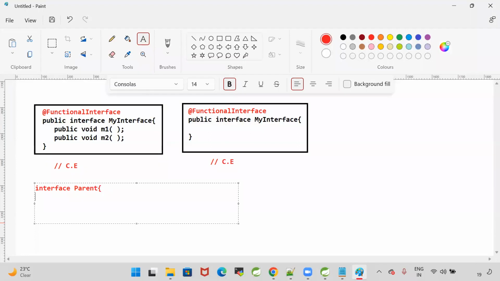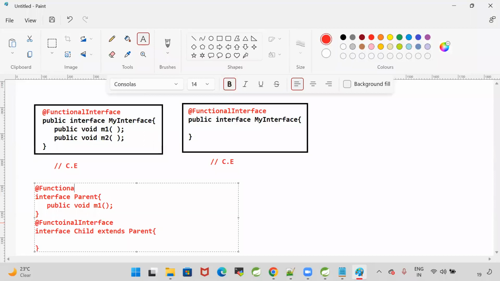Interface parent, public void m1. And here I'm taking interface child. Child extends parent. For both, I'm writing the @FunctionalInterface annotation. For parent, I'm giving functional interface. For child also, I'm giving functional interface.